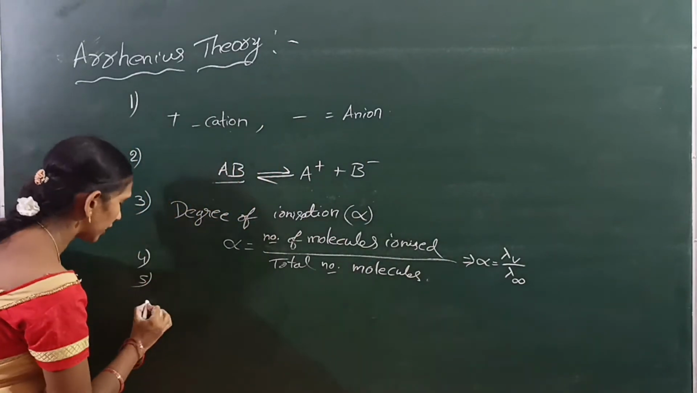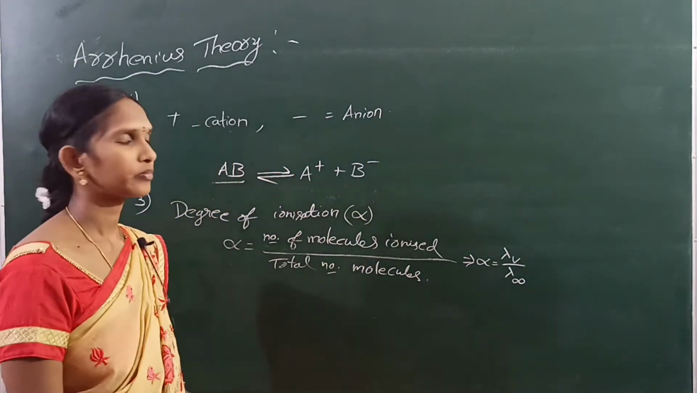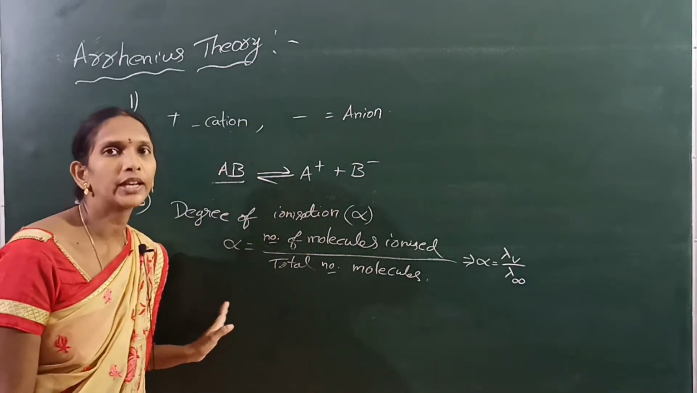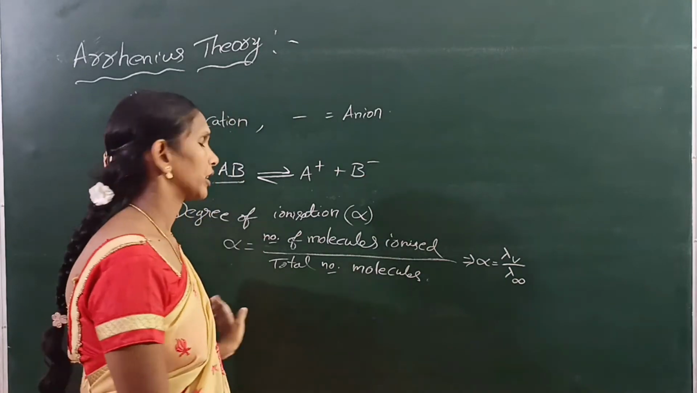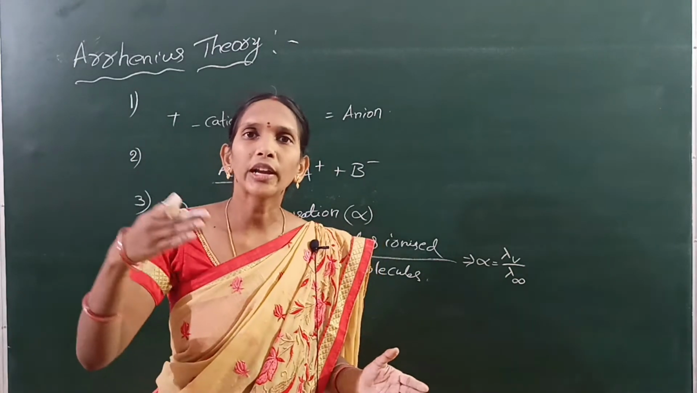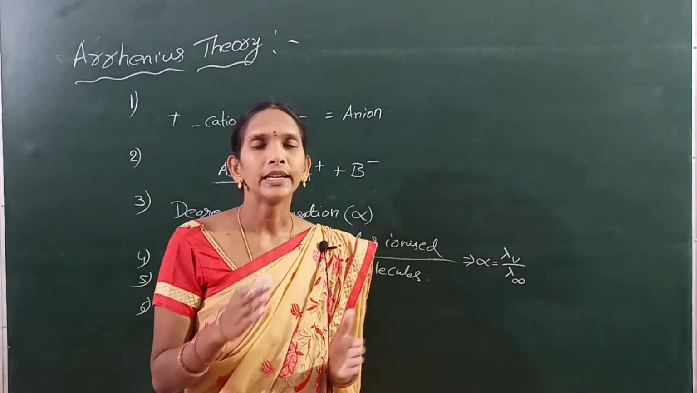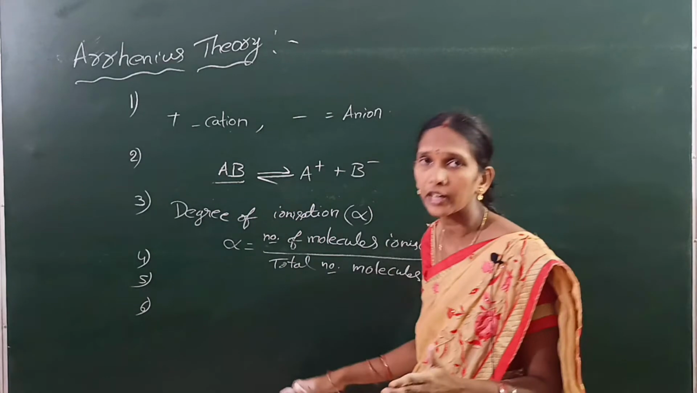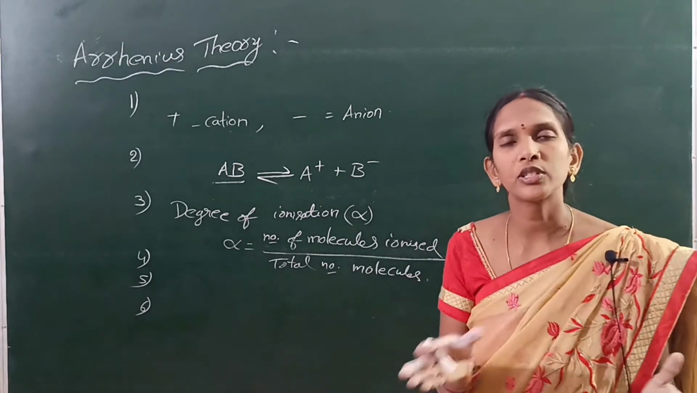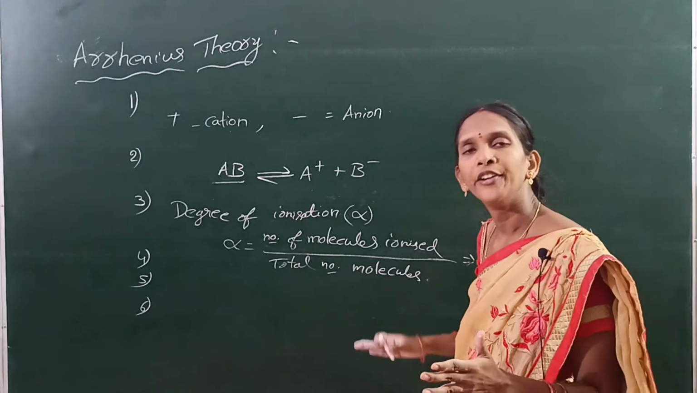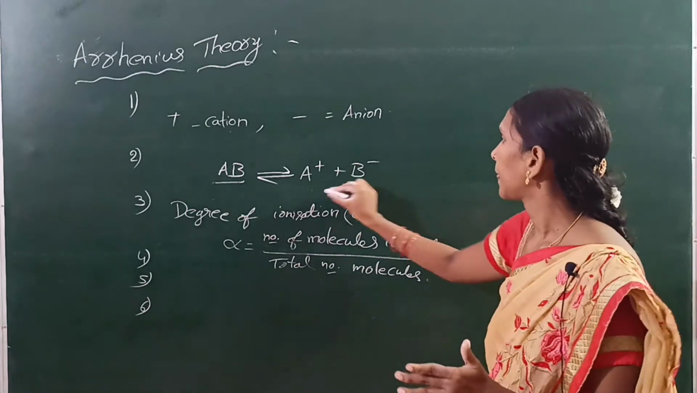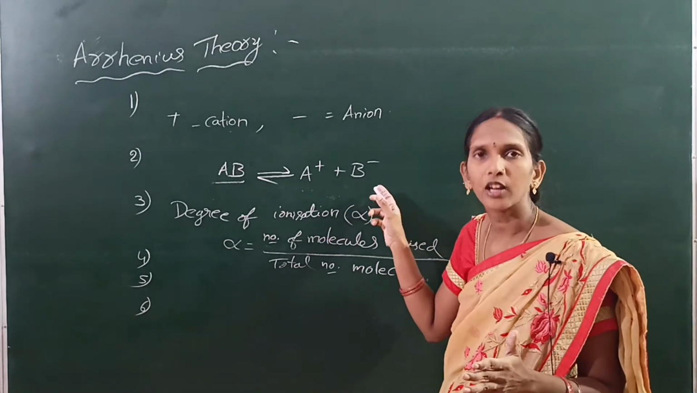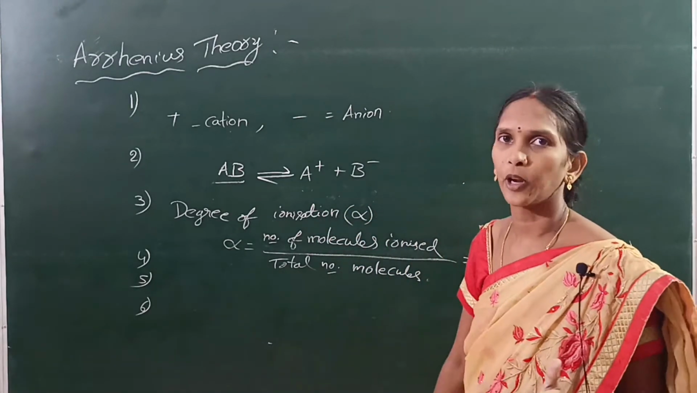The last point, the sixth point, is that a solution which gives more number of ions is called a strong electrolyte. A solution which gives less number of ions is called a weak electrolyte. More number of ions, strong electrolyte. Less number of ions, weak electrolyte. This is the sixth point.